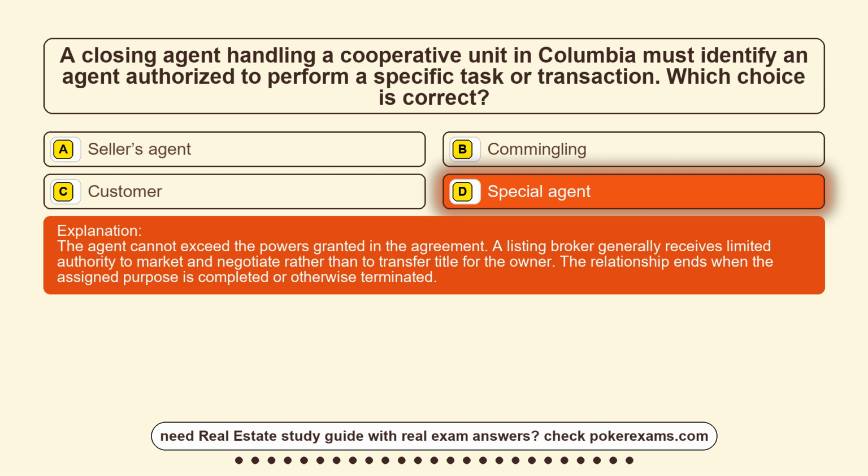The agent cannot exceed the powers granted in the agreement. A listing broker generally receives limited authority to market and negotiate rather than to transfer title for the owner. The relationship ends when the assigned purpose is completed or otherwise terminated.